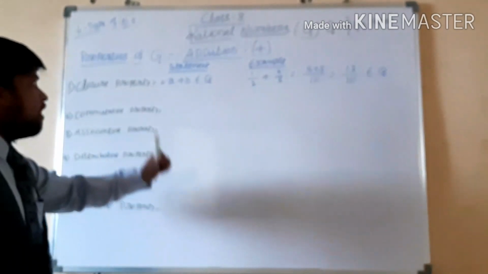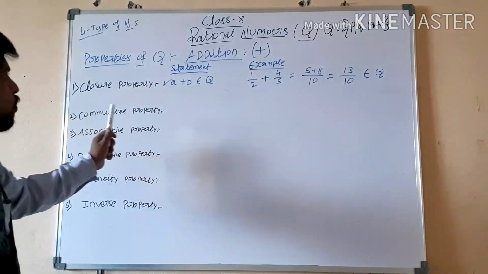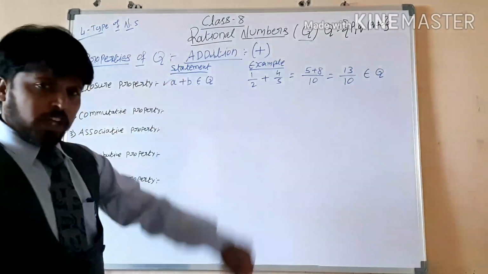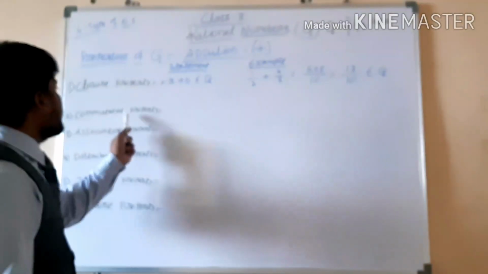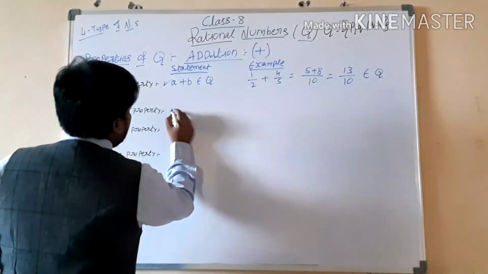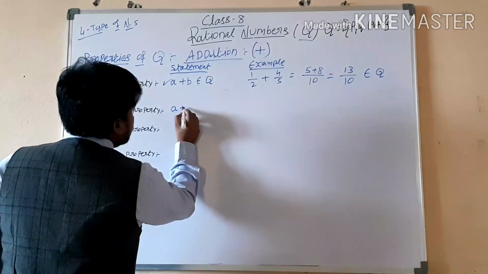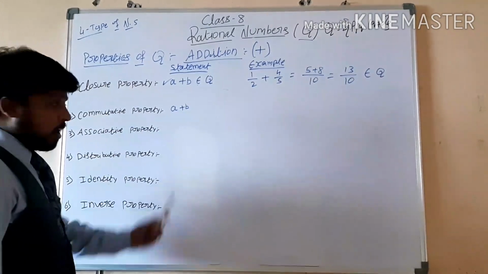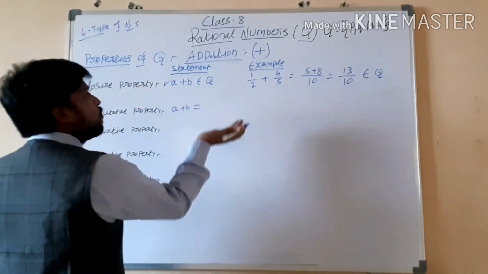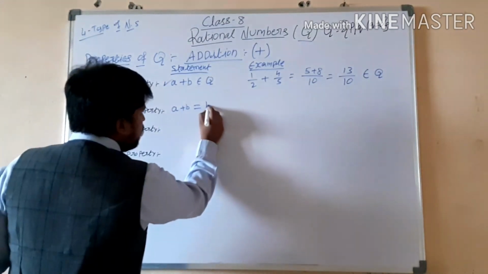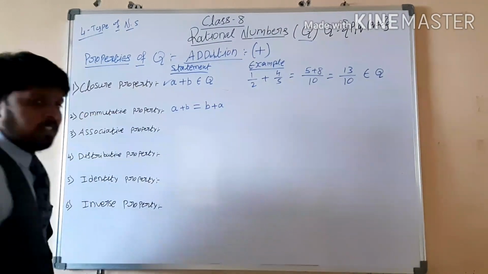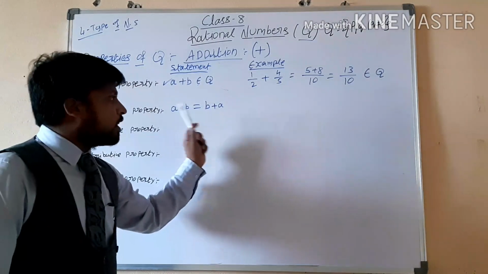So that is under addition. Now we have to check whether the commutative property is satisfied under addition or not. What is the statement of the commutative property? When we add two rational numbers, and then do it vice versa, that is B plus A, that means A plus B is equal to B plus A. We have to get the same result on both sides.